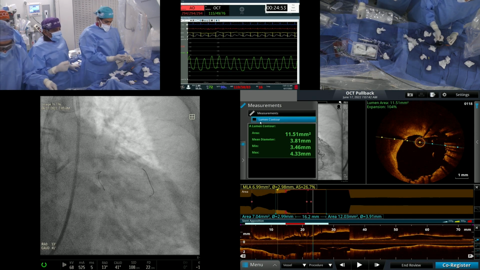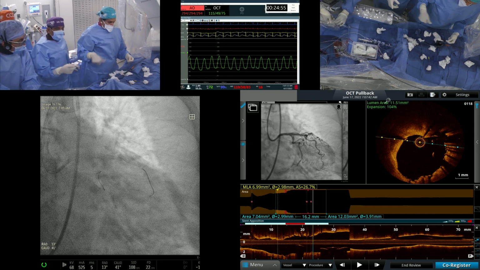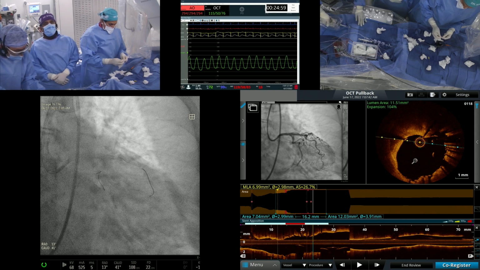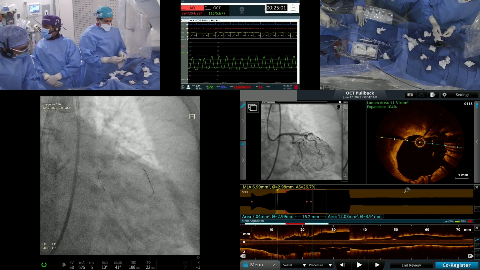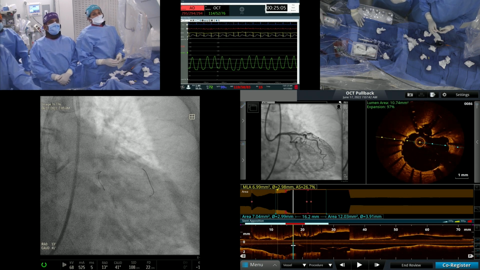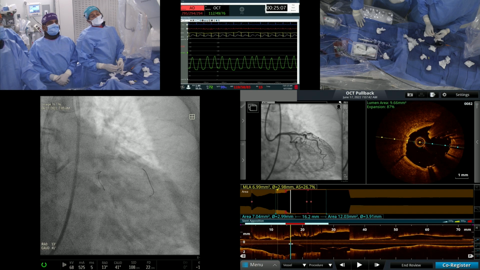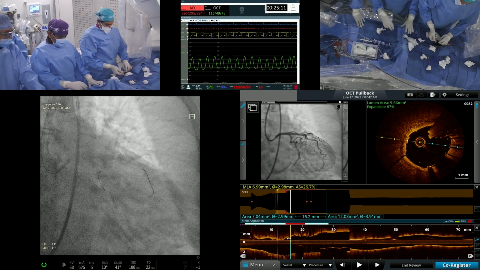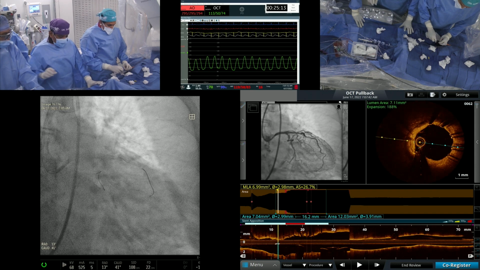So in this particular case, as we have said, we want to have a lumen of 8.5. It is already 11 plus for the left main, 11.5. And proximal LAD is how much? Are you concerned about the cylindricity of the distal left main, because it was a very calcific distal left main? Yeah, that's a very good point.